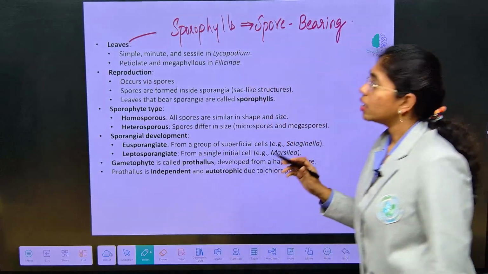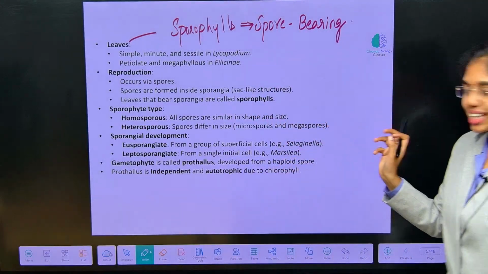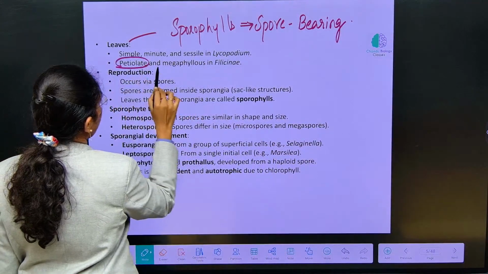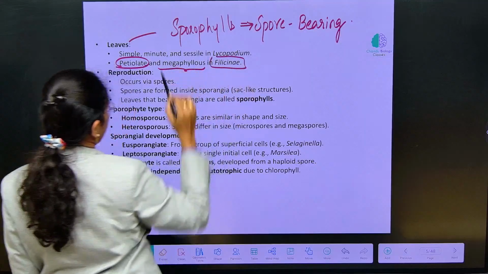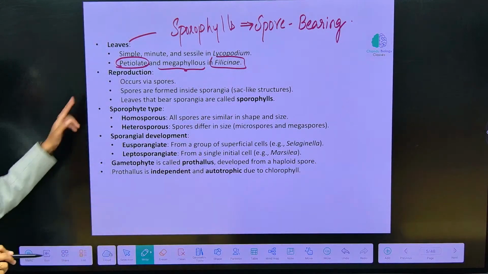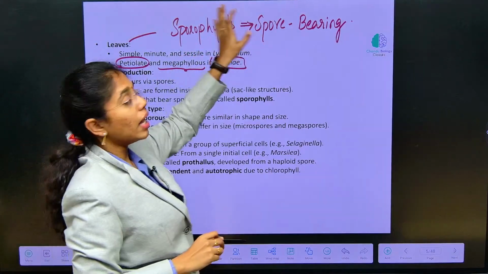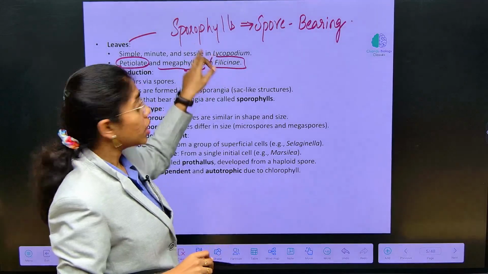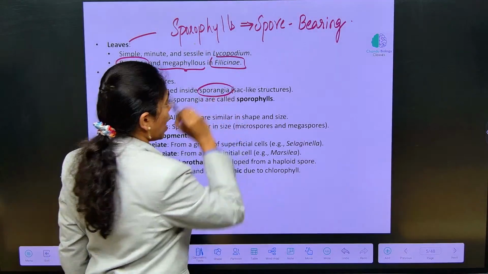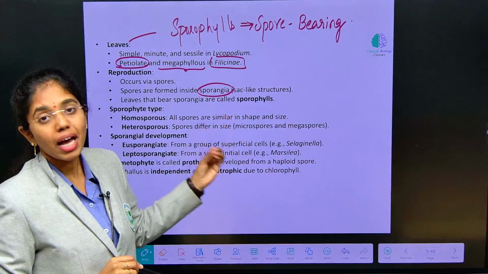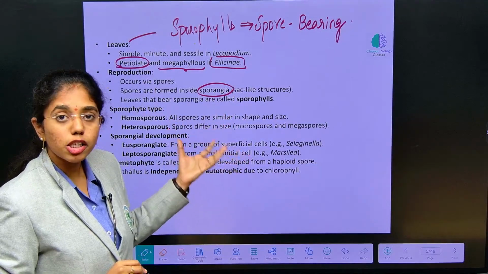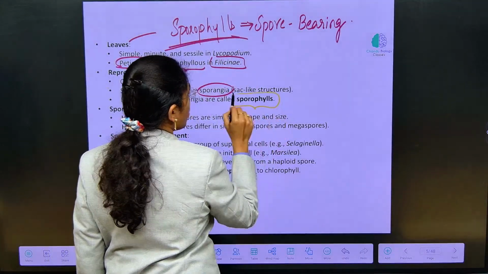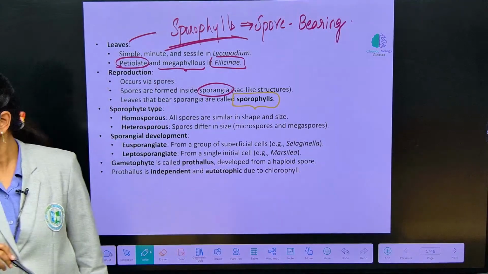So, here leaves will be small, minute and sessile in Lycopodium. They are petiolate and megaphyllous in Filicinae. And reproduction is via spores. Spores are produced in the spore sacs, which are present over the leaf. The spore sac is known as sporangia. Inside sporangia, spores will be formed and they will be dispersed out. As they are dispersing out from the leaf structures, these leaves are addressed as what? Sporophylls. Important point to be noted.